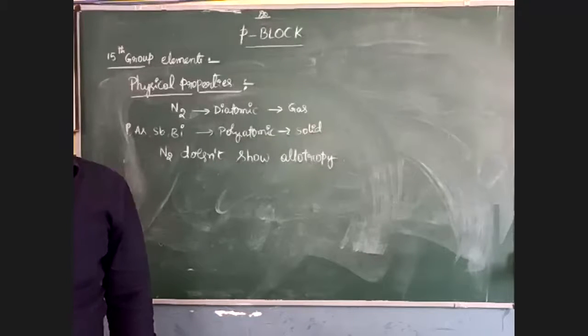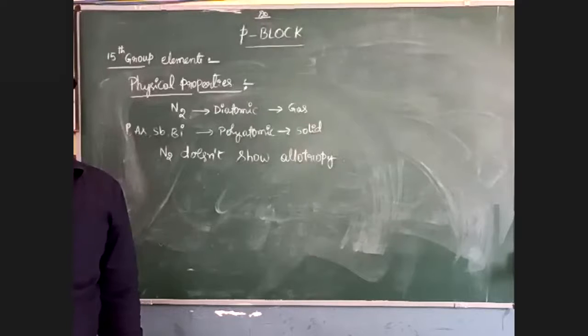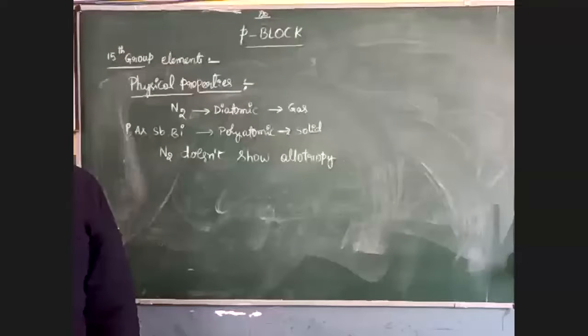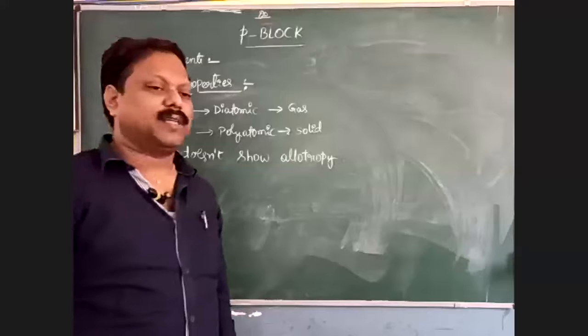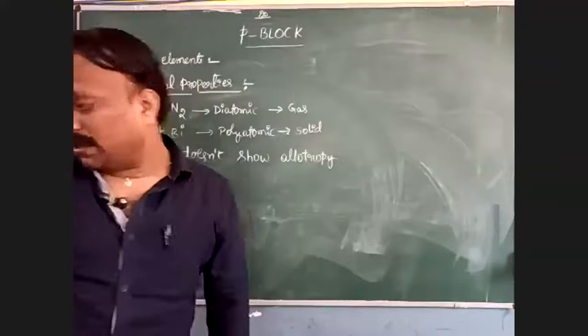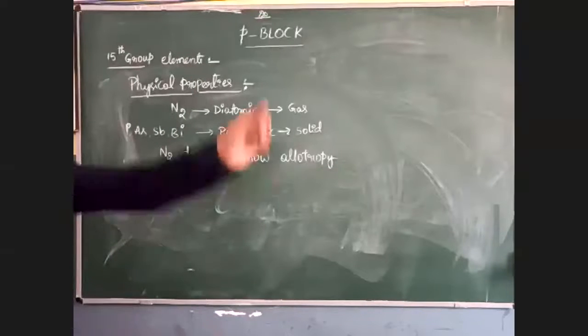What is the meaning of allotropy? Allotropy means they are present in different physical forms but have the same chemical properties in all those allotropic forms. Nitrogen does not have any allotropy, but the remaining elements do. Come to the chemical properties of these elements.